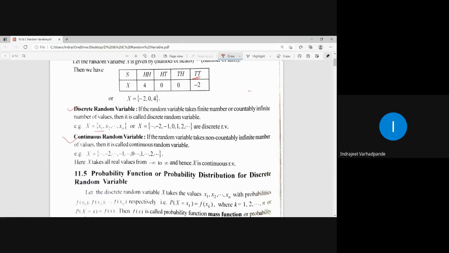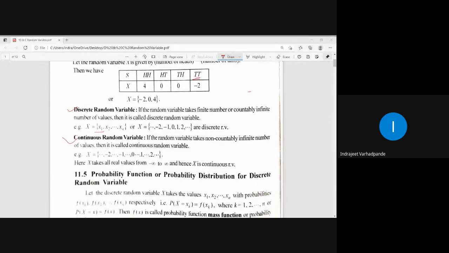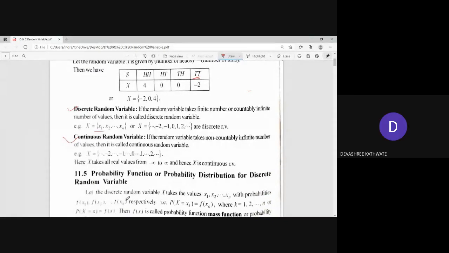Finished? Is it clear? Yes, sir. Now, there are certain terminologies related to the random variable.